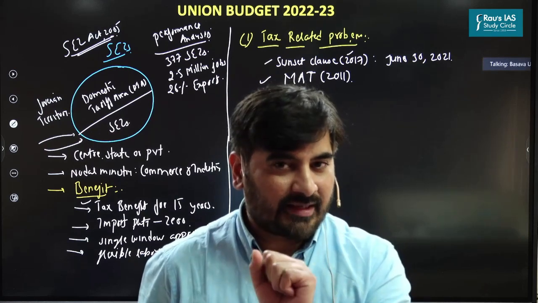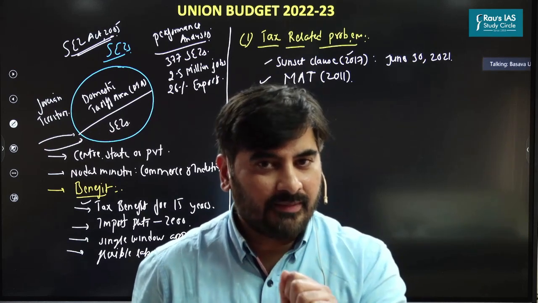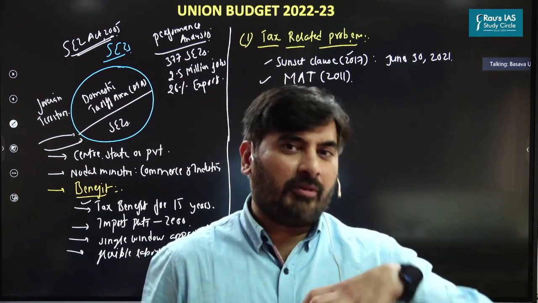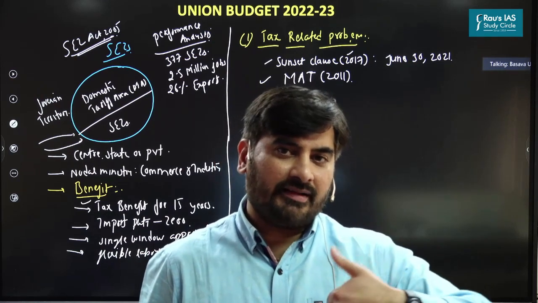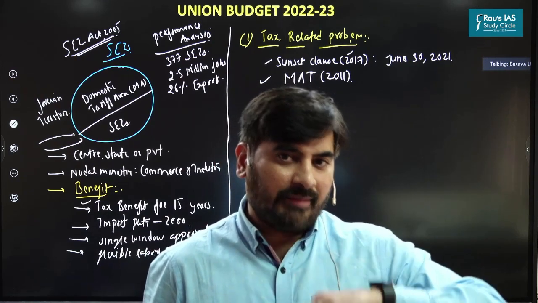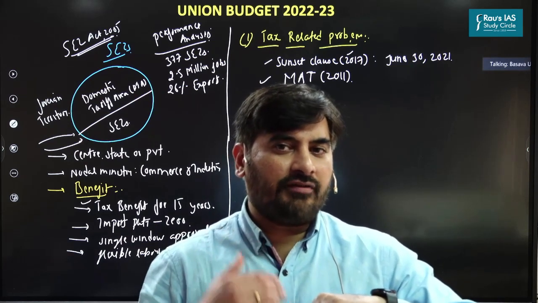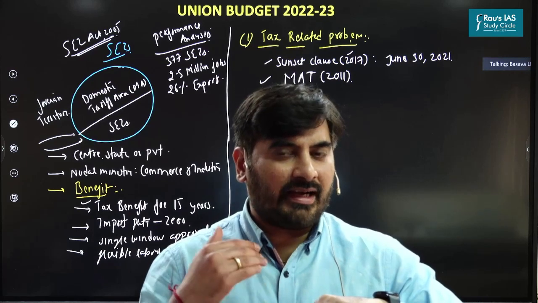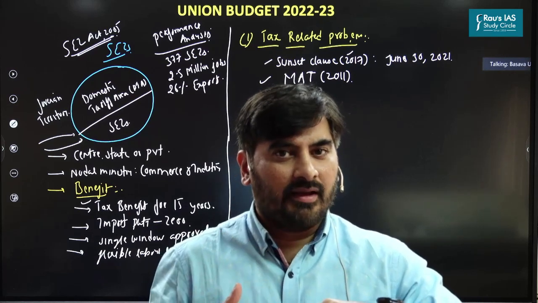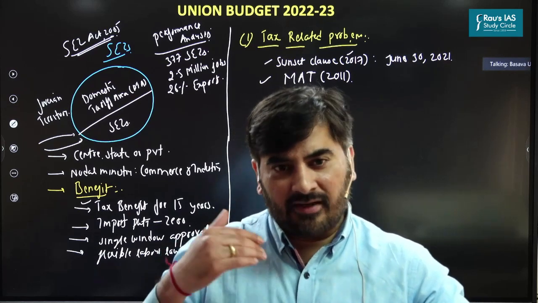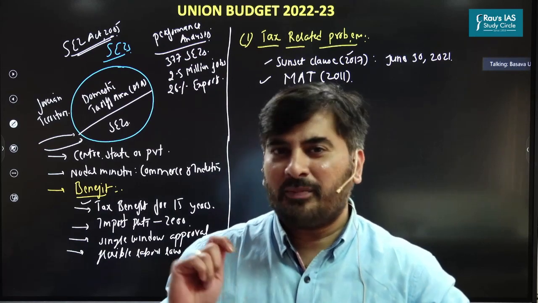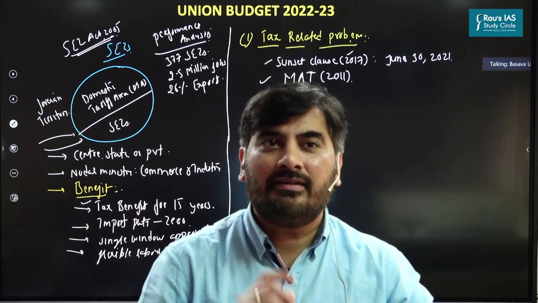What these zero tax companies do is every year they have huge amount of profits. But the same companies take advantage of tax exemptions and tax benefits. But taking advantage of tax benefits and tax exemptions, they do not pay any tax to the government.